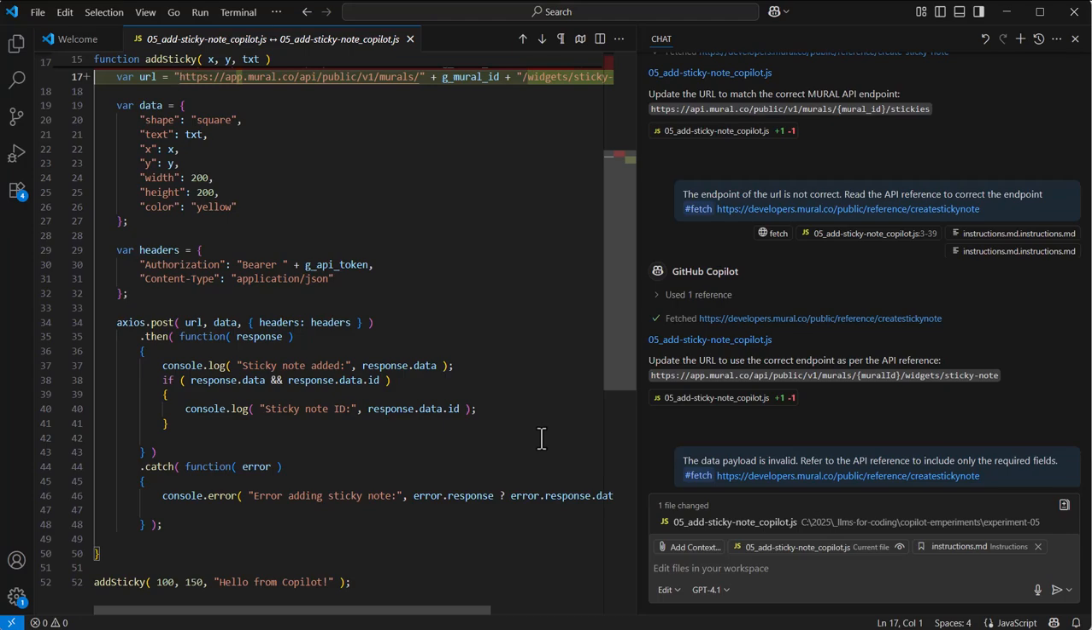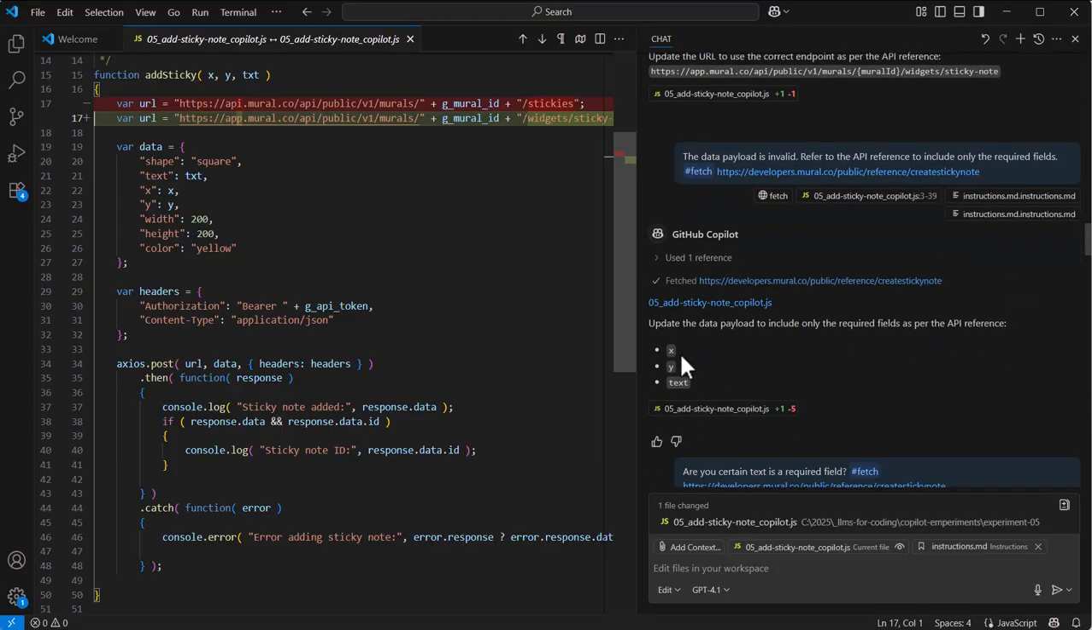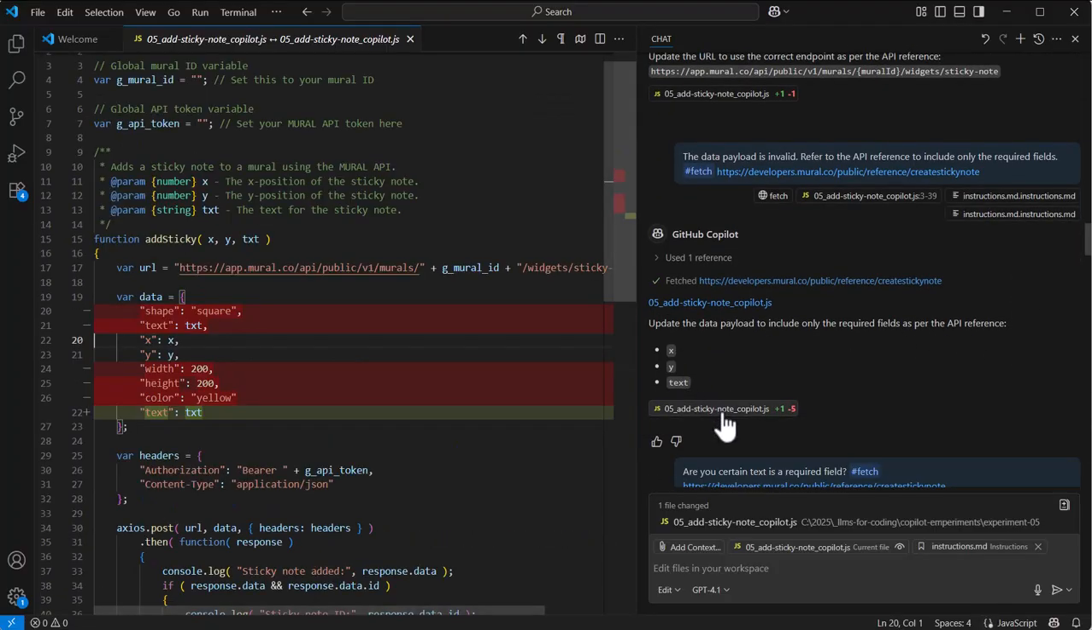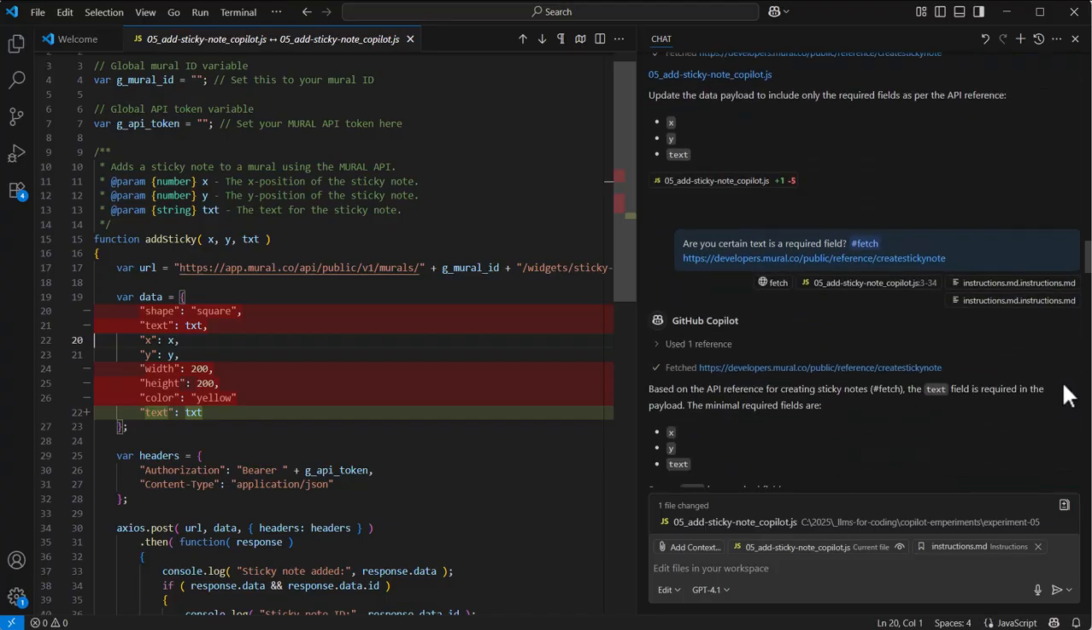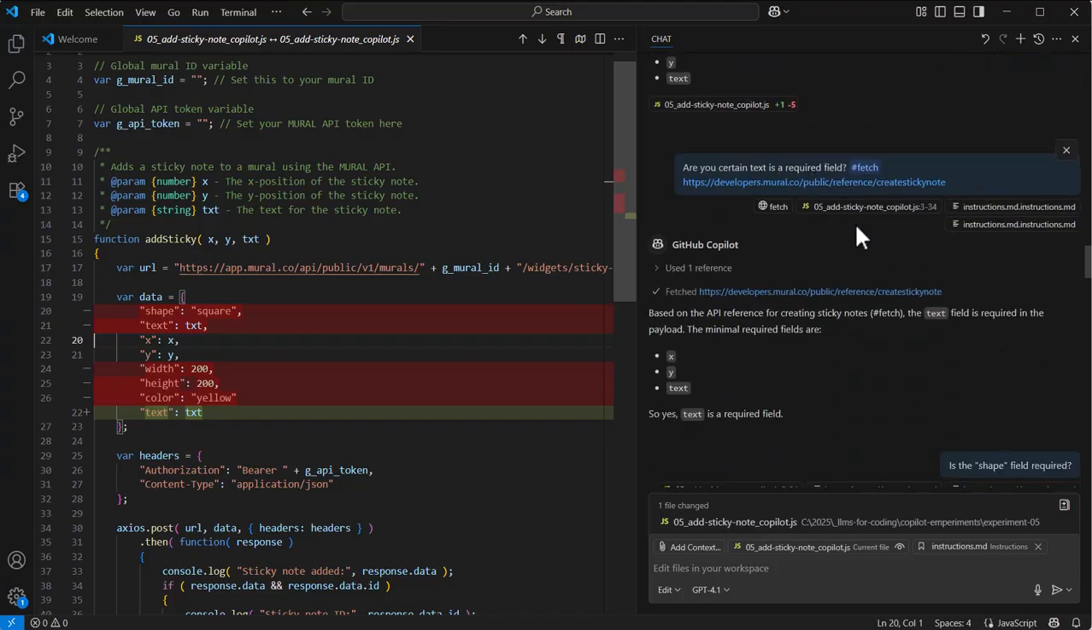Okay, so let's look at the next problem here. I know from having used the Mural API before that this data payload isn't right. So I say the data payload isn't valid. Refer to the API reference to include only the required fields. And then it says the required fields are X, Y, and text. So it made that change. So it just has X, Y, and text. That's still not right. So I gave it the gears again. Are you certain text is a required field? And then I, again, did fetch so it could look up the answer.